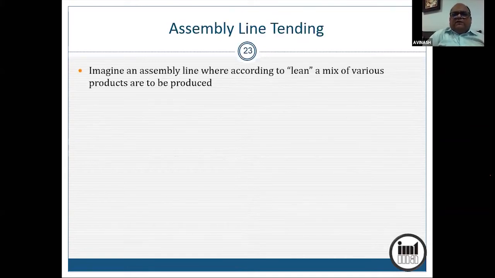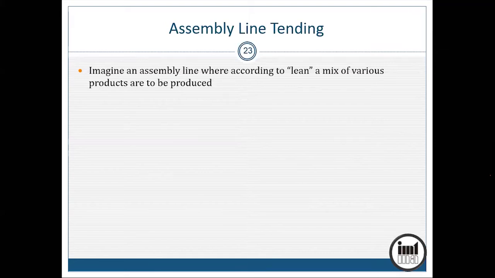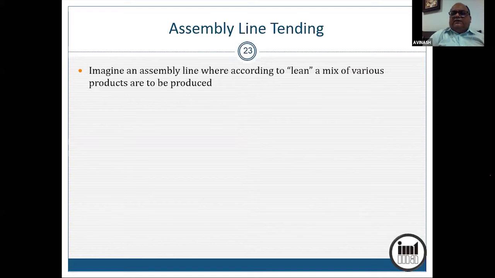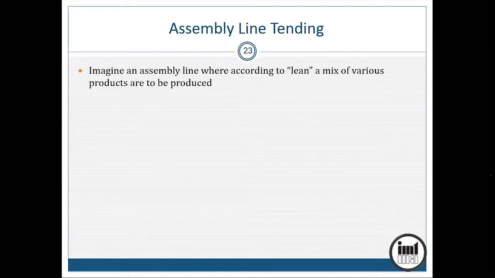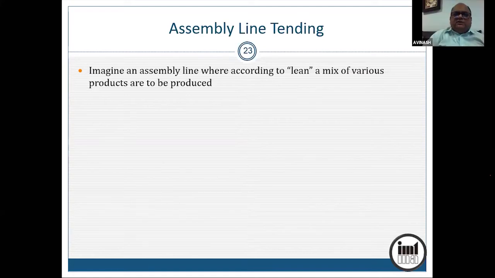See, imagine you have an assembly line where, nowadays, it is a lean era. Which means that even if you are talking of an assembly line for a car, after every 2-3 cars it may be a different model. So the operator cannot remember which is the right part for which model. He is not expected to remember either. He should concentrate on assembly. And the correct part should reach him. So that is the responsibility of the tending system, which is intelligent and which is driven by robotics.